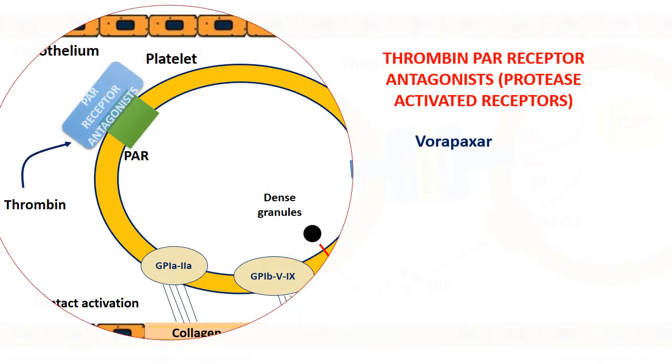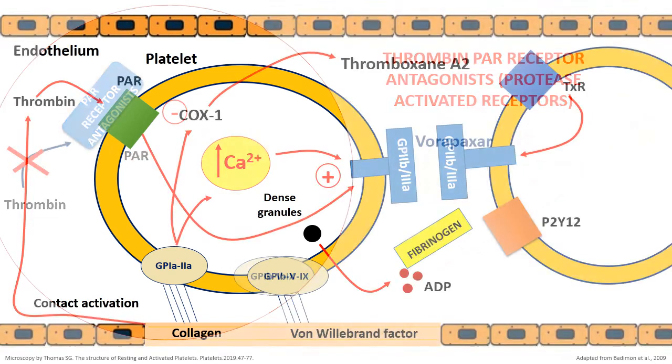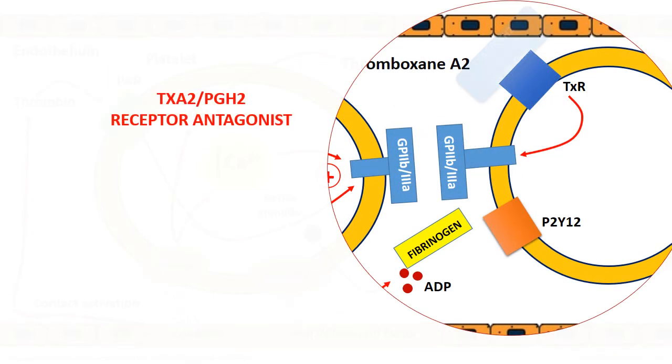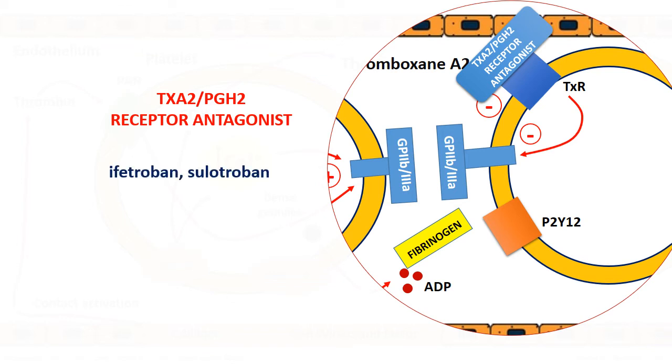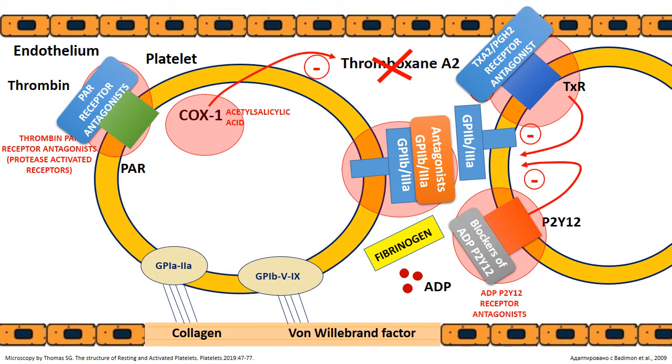Thrombin PAR receptor antagonists, protease-activated receptors, such as vorapaxar, prevent the activating effect of thrombin on platelets, thereby reducing platelet activation and aggregation. Thromboxane receptor inhibitors. Platelet activation can be blocked by rendering thromboxane receptors insensitive to thromboxane A2. These drugs are ifetroban and sulotroban. The process of aggregation can also be disrupted by endogenous compounds. An example is prostacyclin.